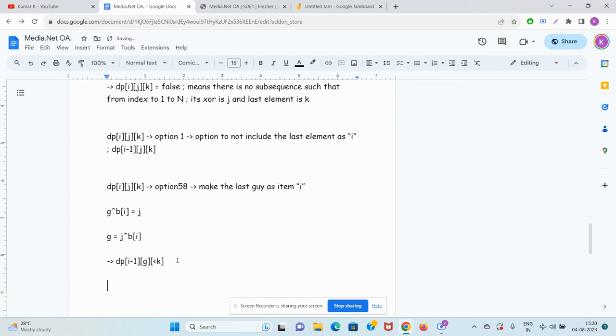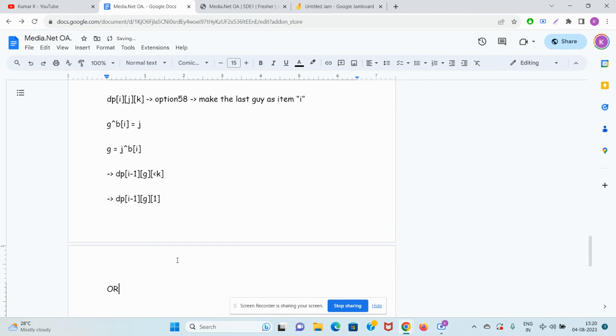So the answer will be one of the three options: DP of I minus 1, G, 1, or DP of I minus 1, G, 2, or DP of I minus 1, G, 3, or like this.